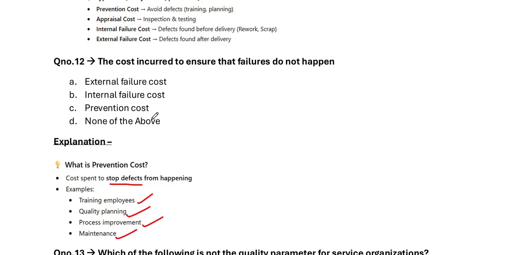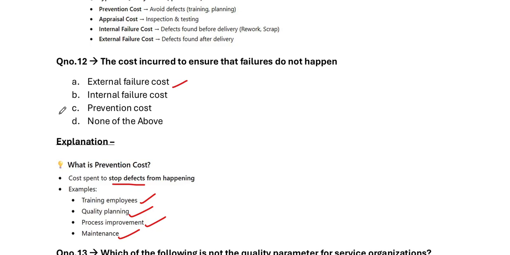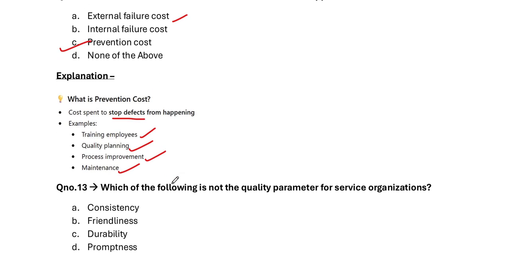Why other options are incorrect? Because external failure cost. After product reaches customer, it will cause external failure cost. Okay. Option B, internal failure cost, after defect occurs before delivery. So correct option is prevention cost, option C.